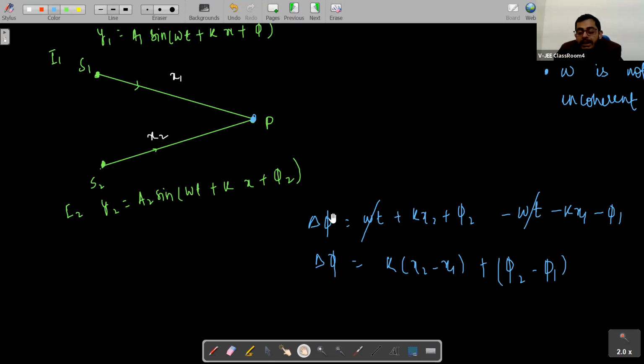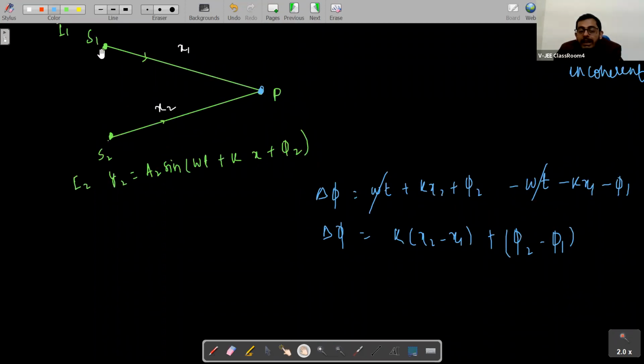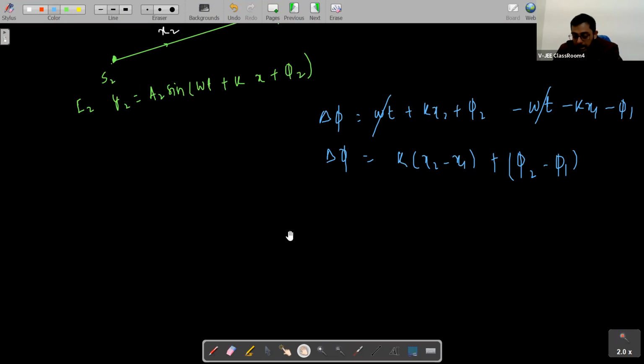This is called superposition. If at a place two waves are coming at the same time, they will interfere, right? Like if there is a point where waves are coming from two sides, from this side also and from this side also.